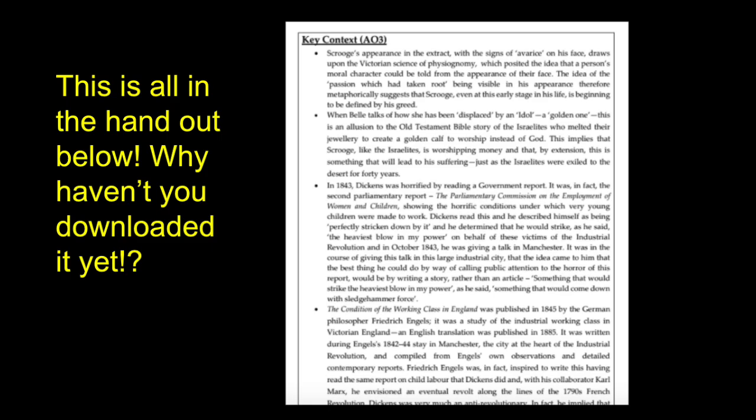Yeah, and I think that's a really nice point to put in your conclusion, that although it's a novella with a really positive message, although it seems to be about how the accumulation of wealth is bad and doesn't make you happy, at no point does it suggest an alternative worldview. A different system. At no point does it imply, like Friedrich Engels, that we should have revolution. The message is that we should be more generous towards the poor, especially at Christmas. What a key theme to end on, I would say.